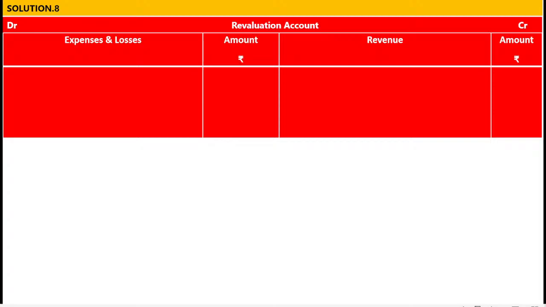In a passive manner, revaluation account is credited by PDD. By PDD. Old PDD minus new PDD. Old PDD is 1000 in the old balance sheet, that is in the question, minus new PDD, it is in the adjustment 800. The difference amount is 200. This is step number 1. I think everybody understanding it.